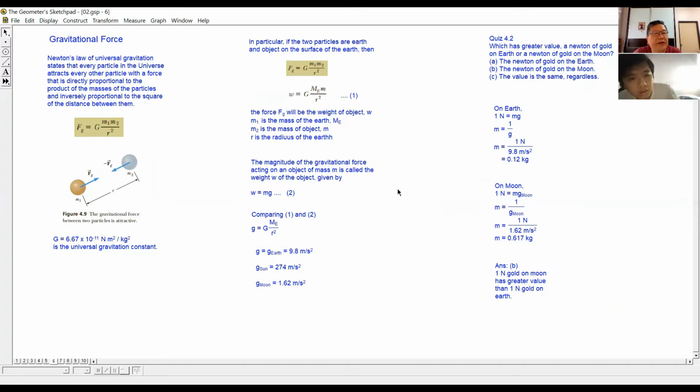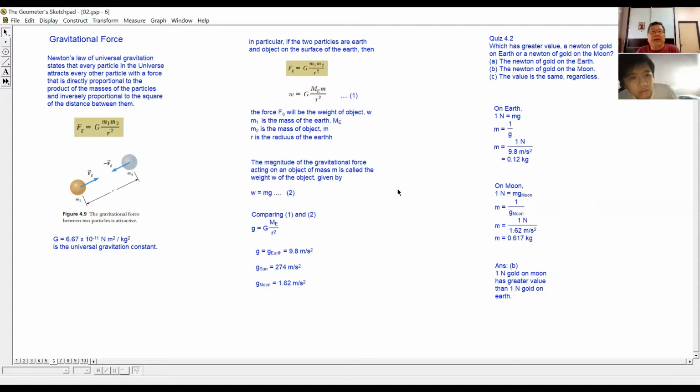Now, this actually, what is stated here is universal gravitation. Our Earth's gravitational pull is one particular type of gravitation. It's the gravitation between the Earth and our body.